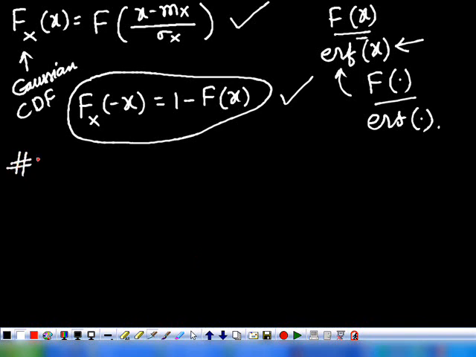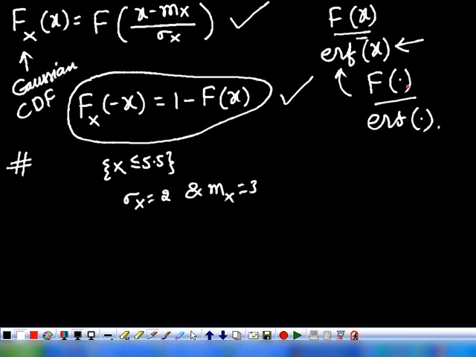Write down a simple problem. Find the probability of the event x less than or equivalent to 5.5 for a Gaussian random variable having sigma x equivalent to 2 and mx equivalent to 3.